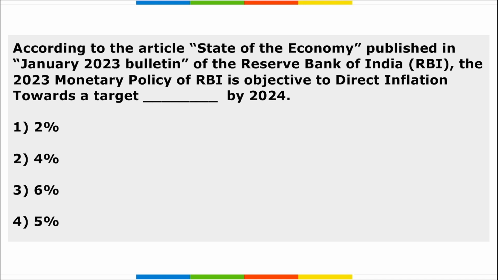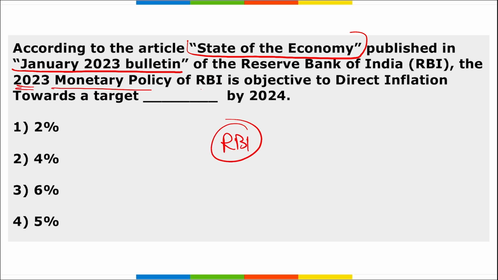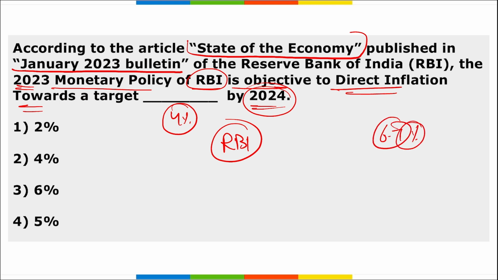Next, according to the article State of the Economy, published in the January 2023 bulletin of RBI, the 2023 monetary policy of RBI has the objective to direct inflation towards a target of 4% by 2024. Alright, the first monetary policy milestone has been reached, with inflation now falling, and we can see that all around the world there is a chance of high inflation and recession, but India is still expected to grow almost between 6 to 7%. So the correct option here becomes option 4.